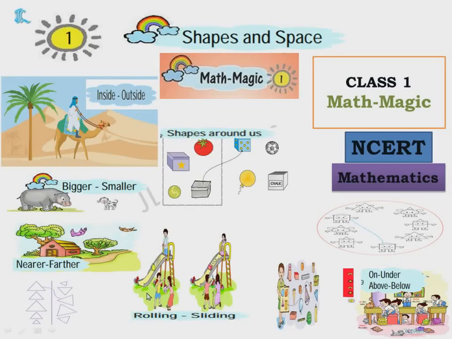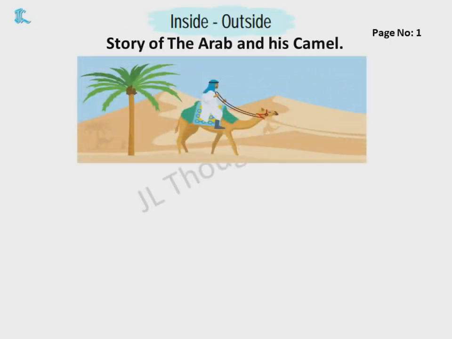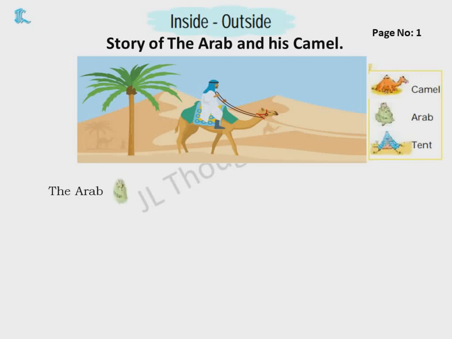Welcome to Class 1 Math Magic NCERT Mathematics Chapter 1 Shapes and Space. Story of the Arab and his Camel. The Arab and his Camel.